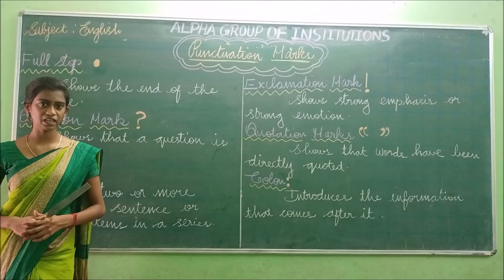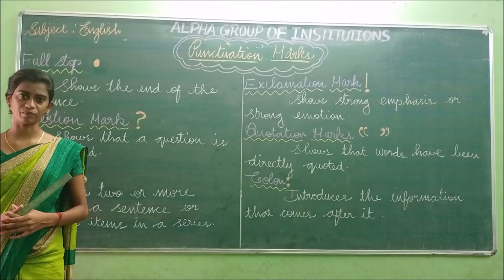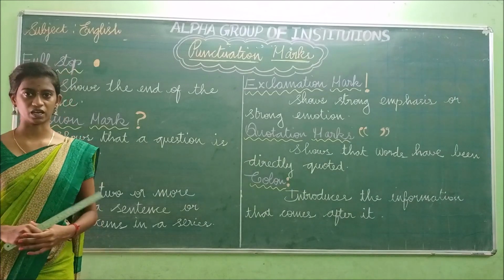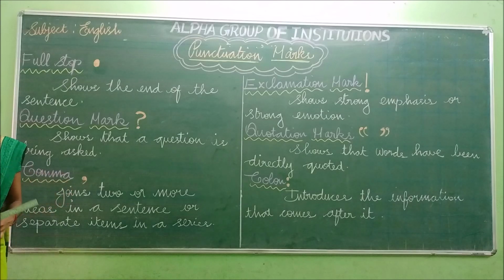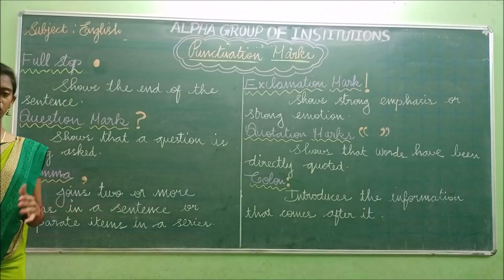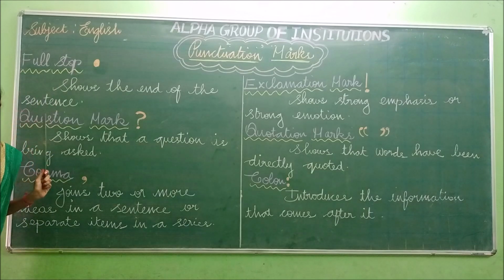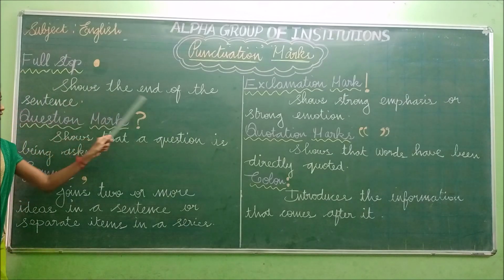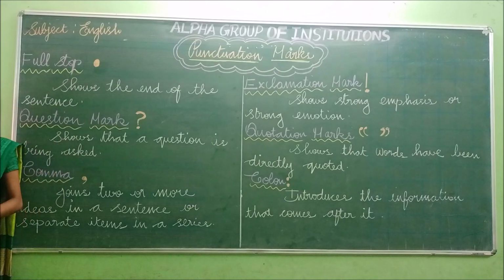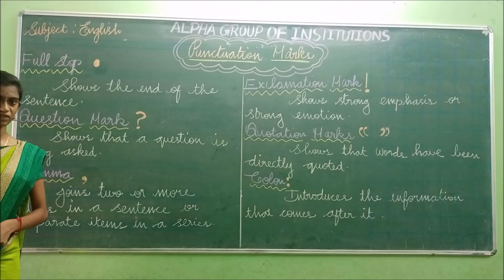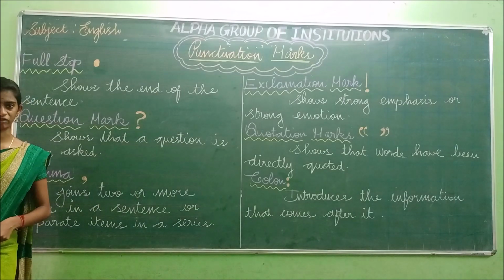So what is meant by declarative sentence? Yes, declarative sentence means the sentence states something. It gives some information about the subject. Okay, so the type of sentence is known as declarative sentence. So in a declarative sentence also we have to use this full stop. So shows the end of the sentence. So if the sentence has a complete sense, we have to use full stop, or if the sentence is in the declarative form, we have to use full stop.